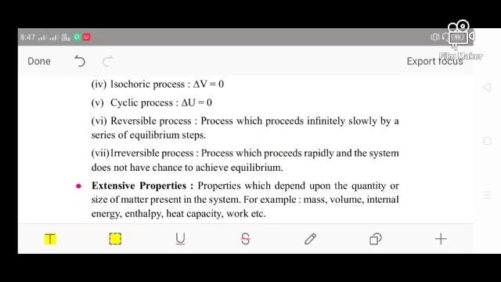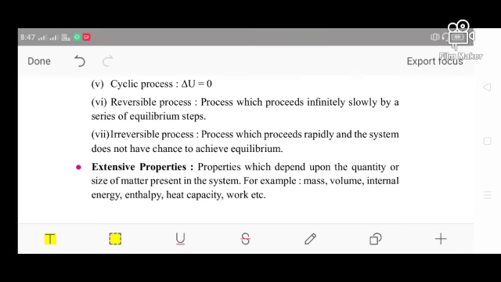The next one is the reversible process. What happens in the reversible process? It is a process which proceeds infinitely slowly by a series of equilibrium steps.